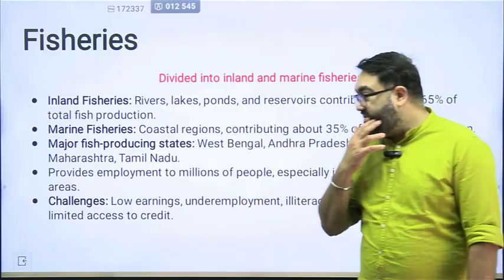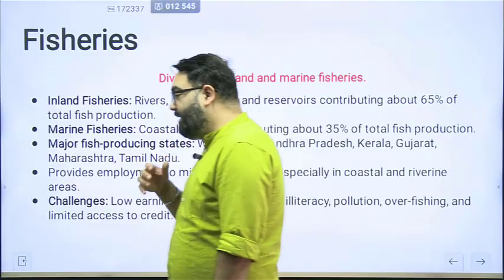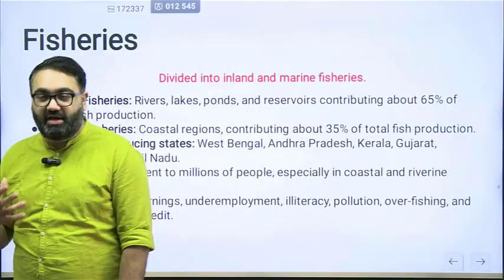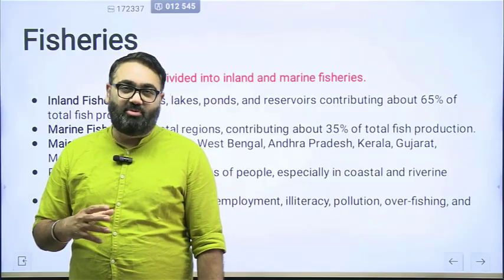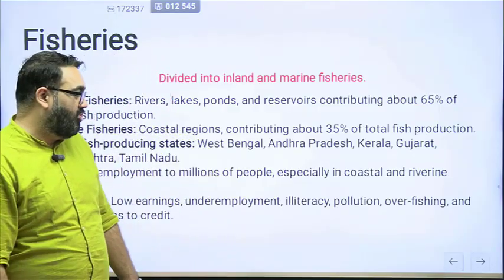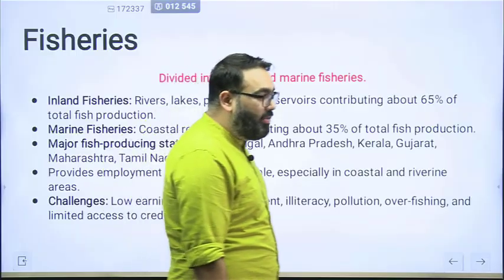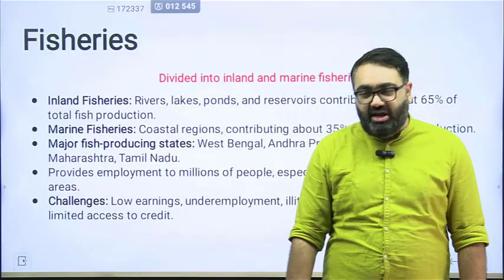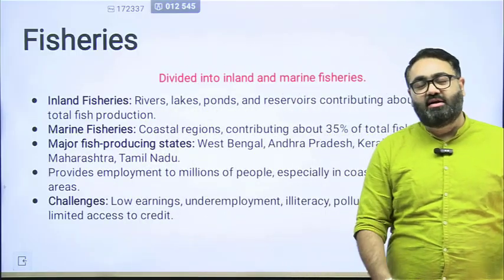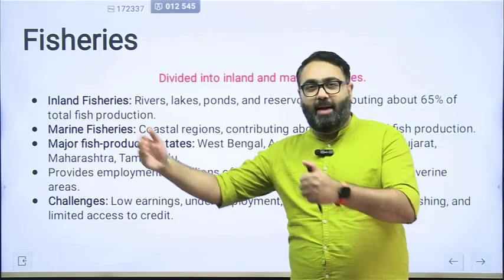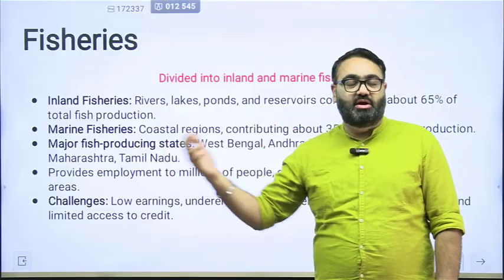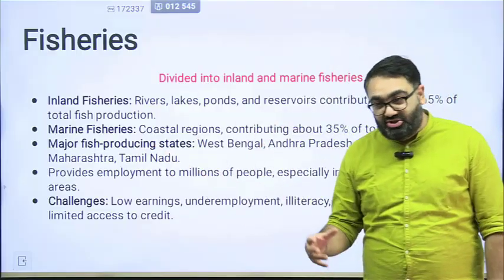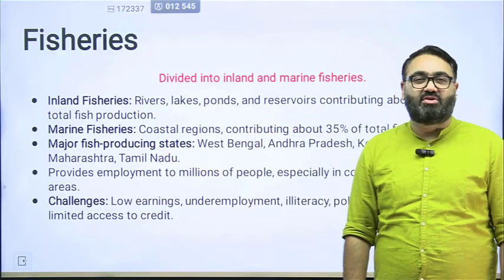And because we have such a long coastline, we have been blessed with a lot of marine productions, a lot of marine fisheries, something that we have exploited very well in terms of our export. There are some problems attached to it. Very often you will see news stories that fishermen from Tamil Nadu have been arrested in Sri Lanka because they crossed over to the Sri Lankan side. You would also see that there are environmental aspects of it.